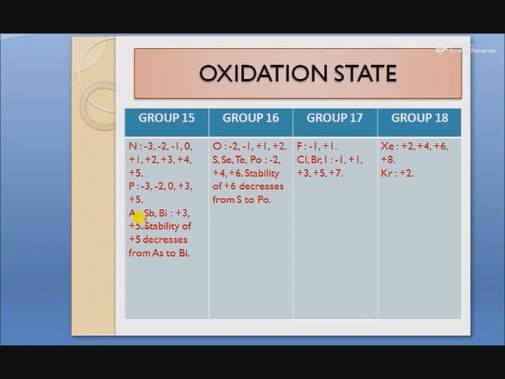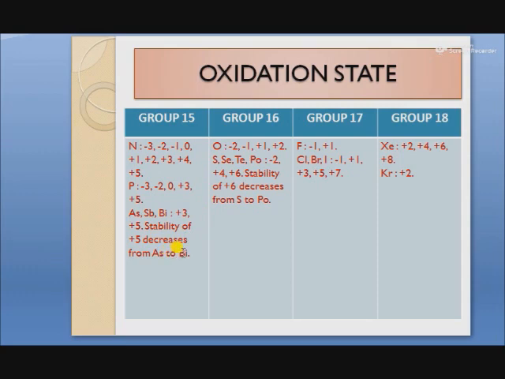But arsenic, antimony, bismuth show only +3 and +5 oxidation state, and the stability of +5 oxidation state decreases from arsenic to bismuth. Why does the stability of +5 state decrease when we move from arsenic to bismuth?